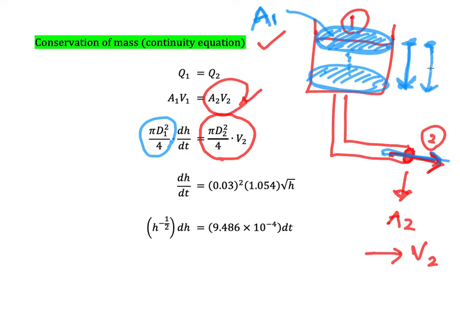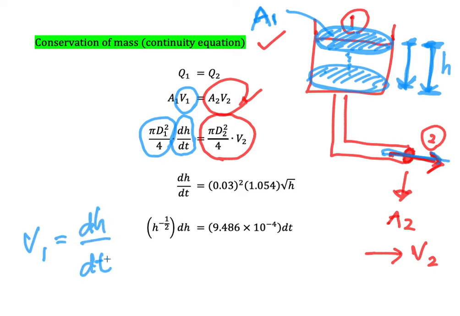Because this height is h, we could write the velocity as dh/dt. It means the rate at which h changes from this point to this point. So the velocity V1 here is equal to dh/dt. Okay, that is the trick to solve the problem.